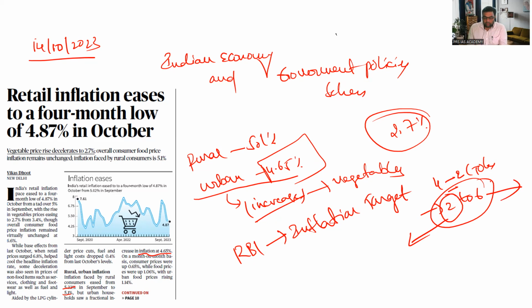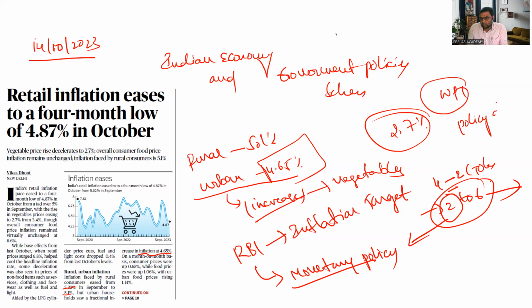RBI's policy tool is inflation targeting by monetary policy. From 2014 onwards, earlier RBI used WPI for policy decisions, but from 2014 onwards they have changed it to CPI, the Consumer Price Index, to be specific, combined, which is used for both rural and urban areas.